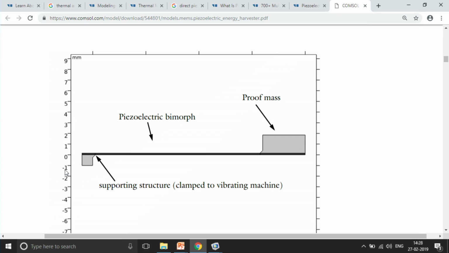So when the motor is working, a lot of vibration is happening, right? So any vibrating machine would create a lot of stresses on the surface of the machine, right? So they want to harvest those stresses or the vibrating forces. So in this case, I just need to maximize it.